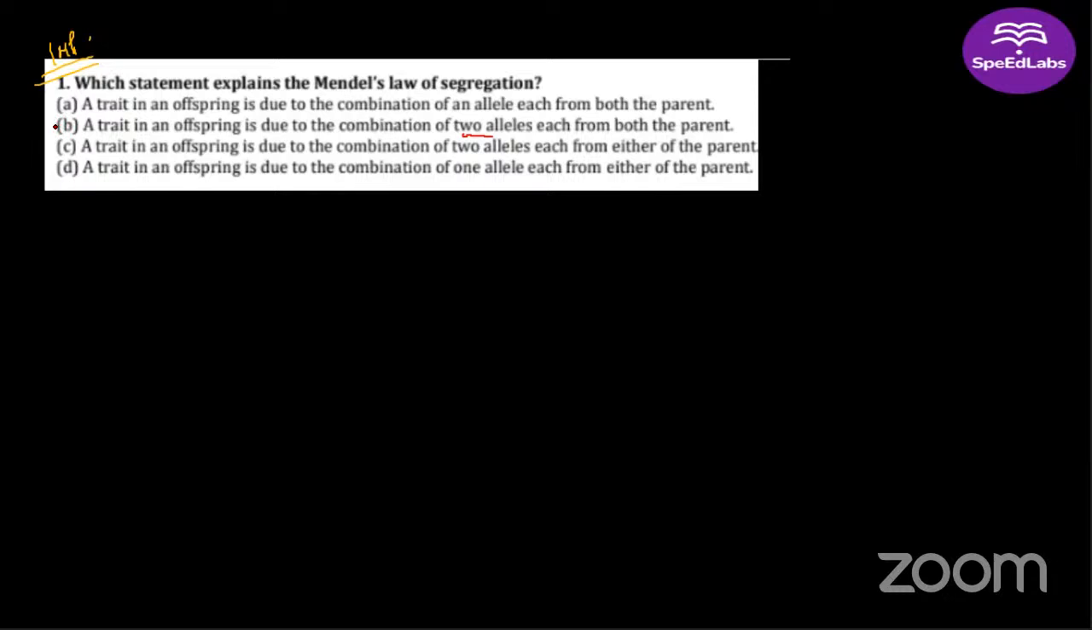Are you guys understanding? A trait in an offspring is due to the combination of an allele each from both the parents. One allele is coming from each of the parents. Option B is saying that two alleles are coming from each of the parents. For the law of segregation to apply, one allele comes from each parent for a trait, right? So the answer here will be A and not B. This is a very important question. Please take a screenshot, think about it. We will discuss it again in the next class.